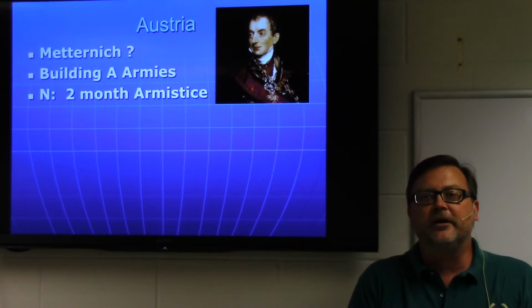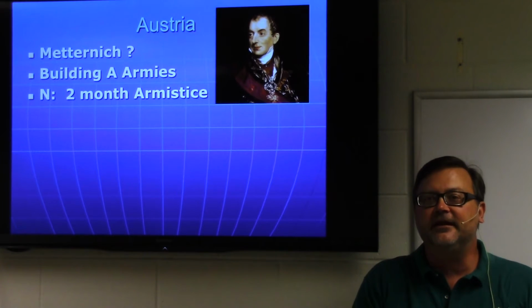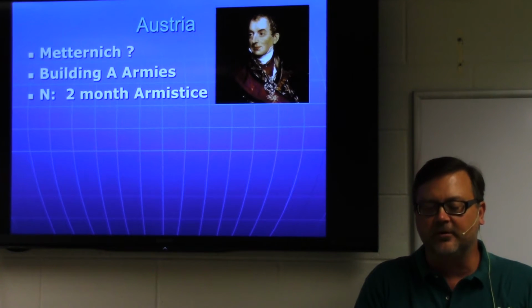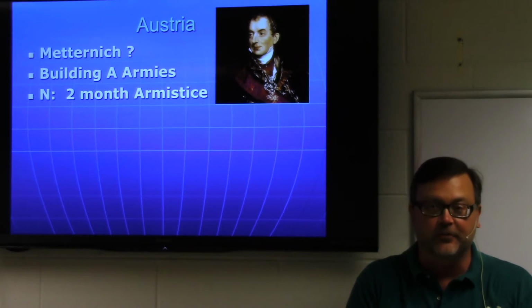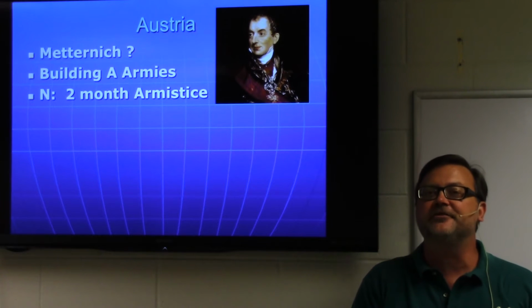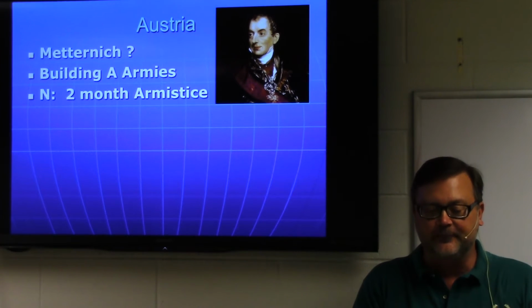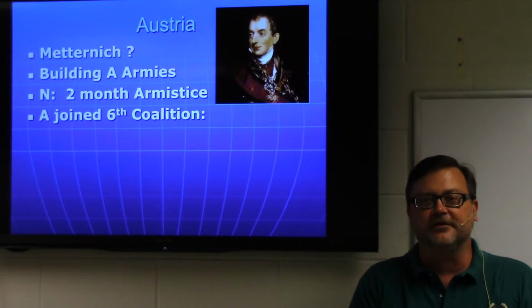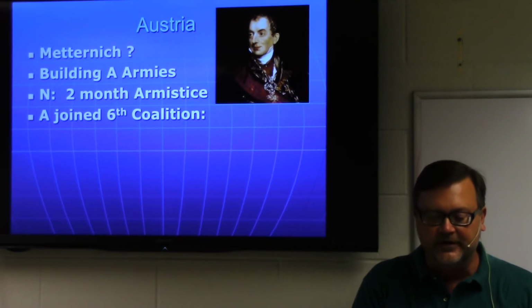Well, as Napoleon wins his two great victories, Lutzen and Bautzen, he then asks for a 2 months of armistice, and this will be a disaster. Many historians point to this and say this was a real mistake here, to ask for a 2-month break, because it kind of exposed his weakness, that he really can't finish off anybody. And it's during those 2 months that the Austrians under Metternich join the Sixth Coalition with Russia, Prussia, Britain, Sweden.